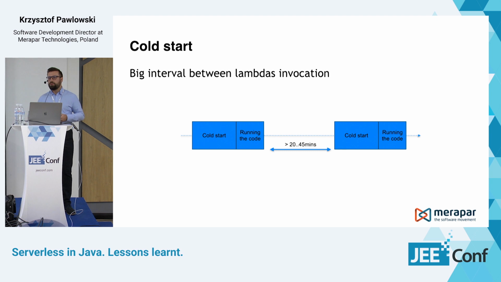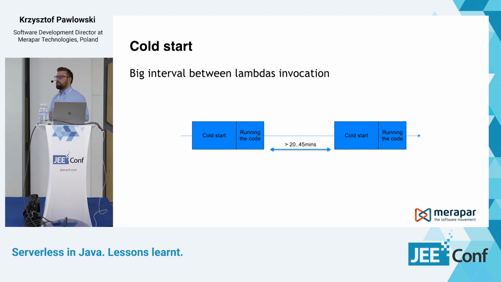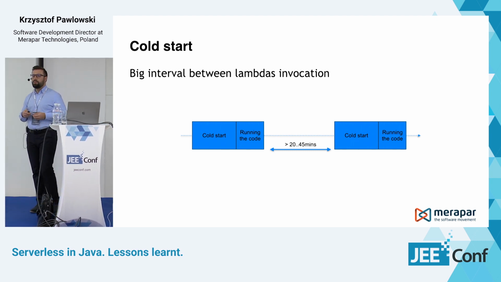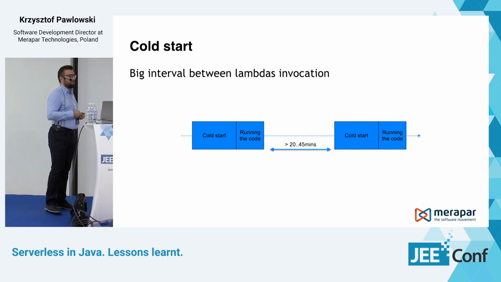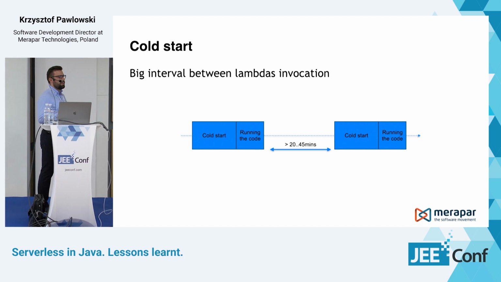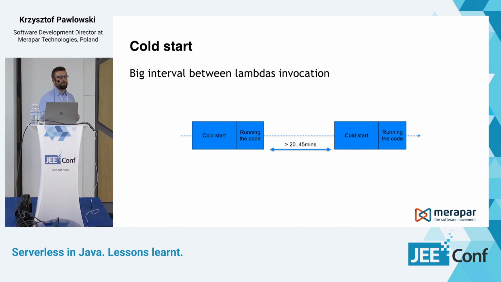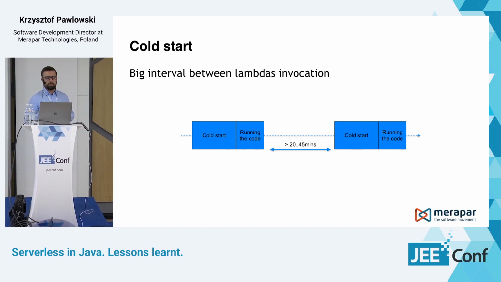So we need to be really aware that this execution environment is not up for the whole time that our application is deployed. It gets killed after some time. So if our Lambda function is not called often enough, then we can experience this cold start effect.